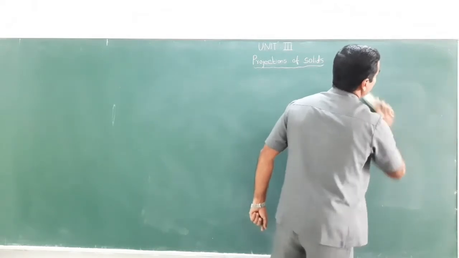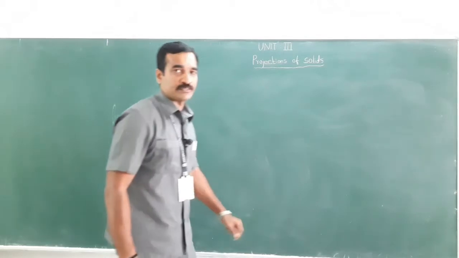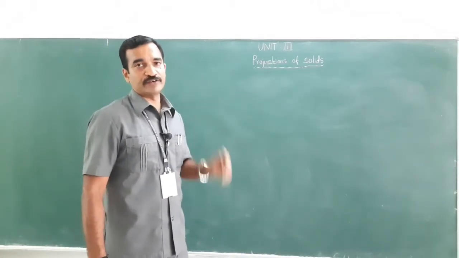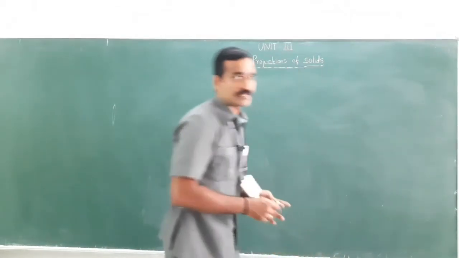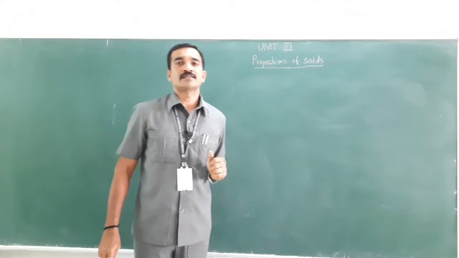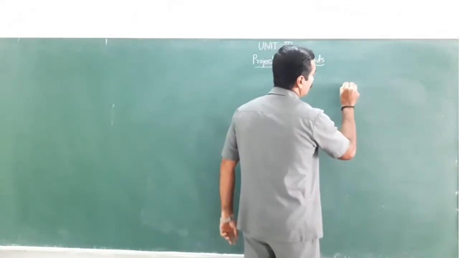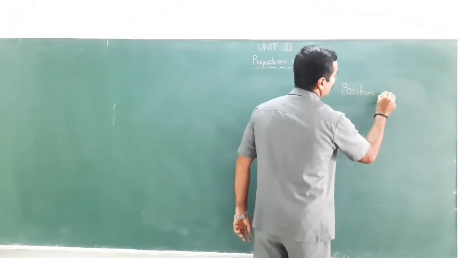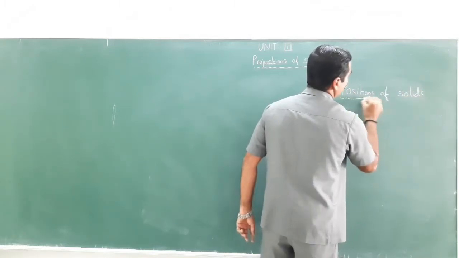Similarly, line also I have taught you 6 various positions, and points totally had 4 different positions. When it comes to solids, it has 6 various positions. The various positions of solids.